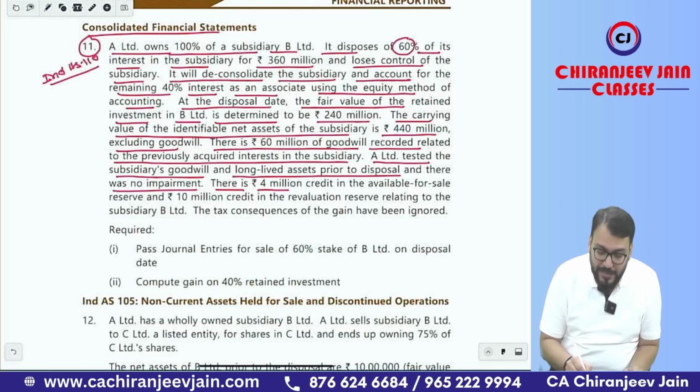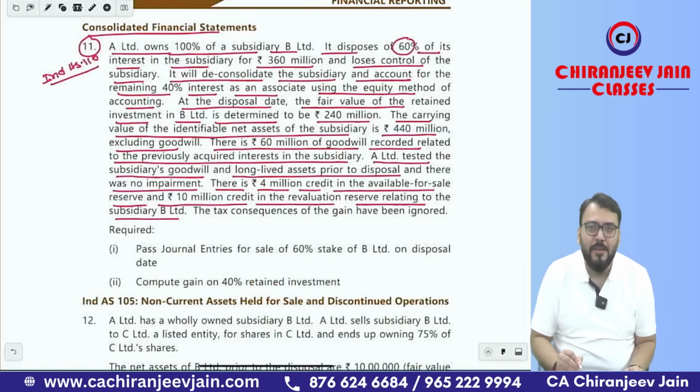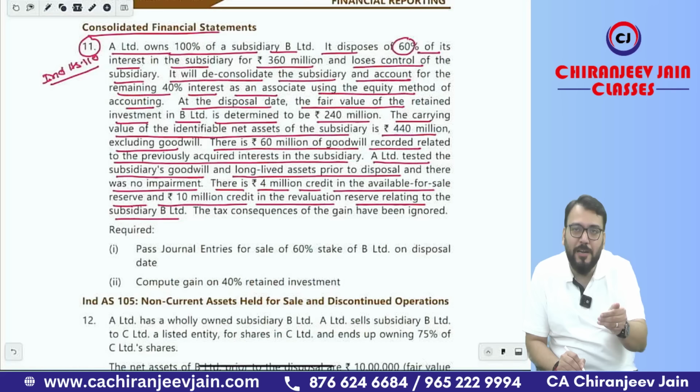There is a 4 million credit in the available for sale reserve and a 10 million credit in the revaluation reserve relating to the subsidiary B Limited. I hope you know this point. Whenever there is a loss of control and there is some OCI component related to the subsidiary recognized in the consolidated financial statements of the parent company, that needs to be derecognized.